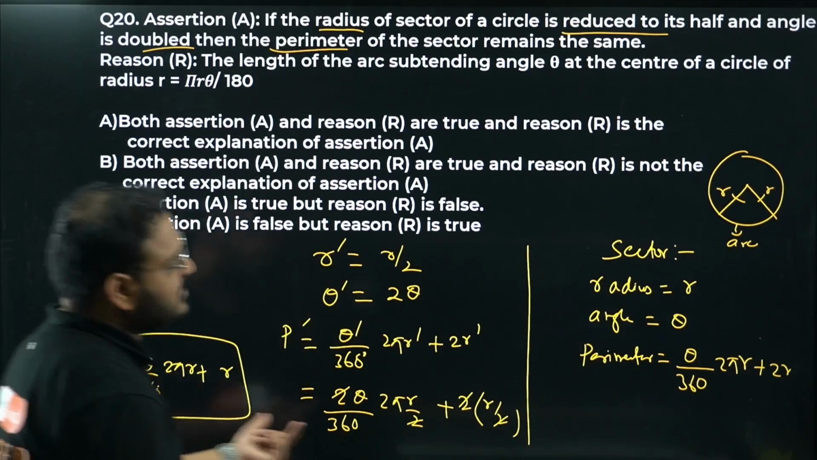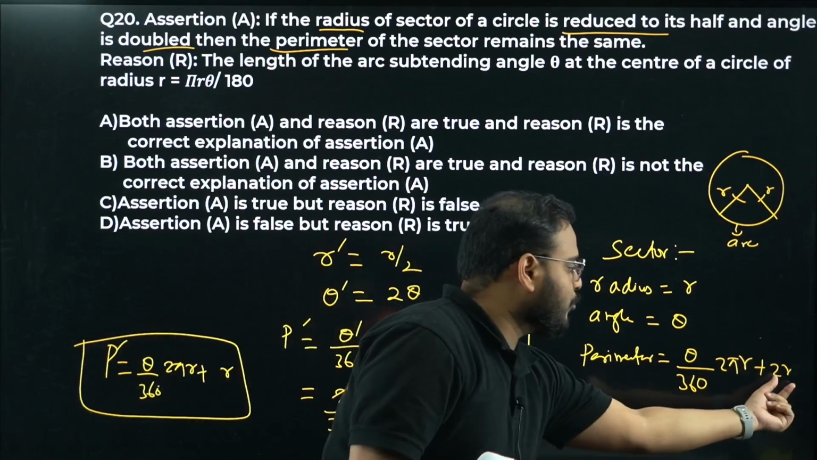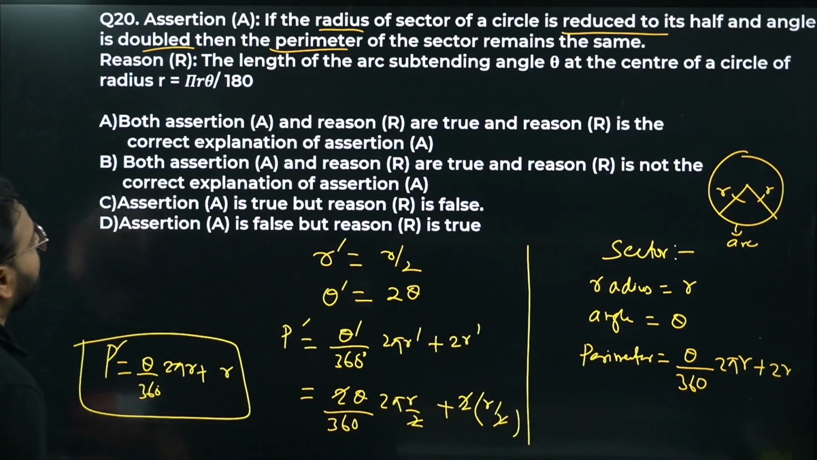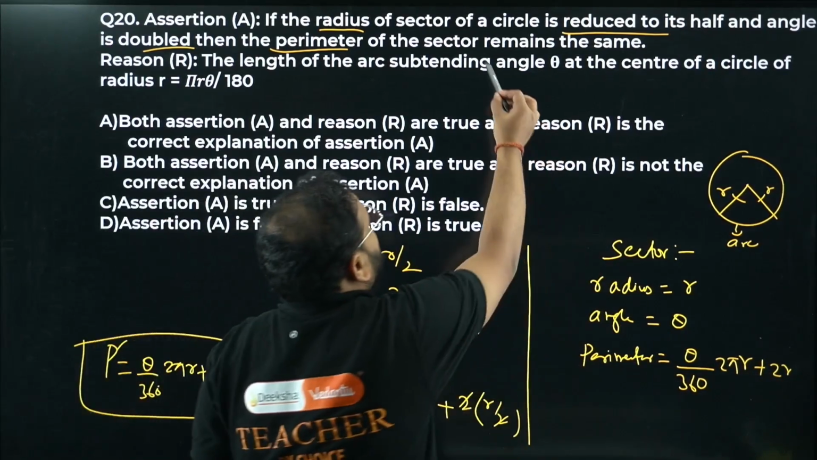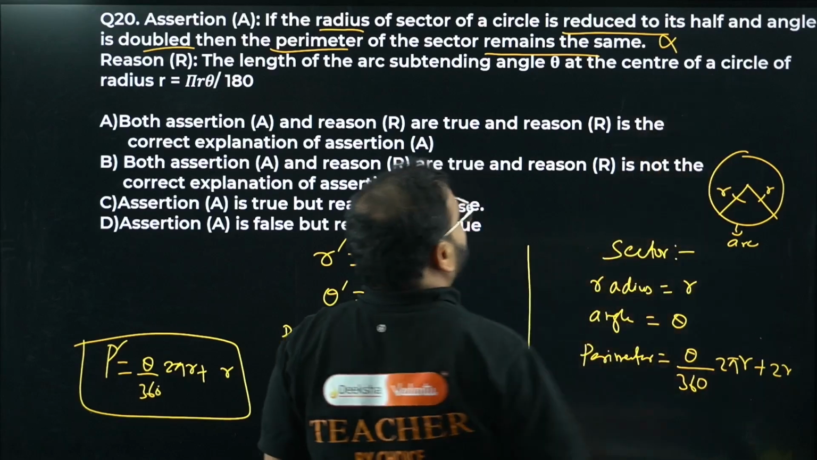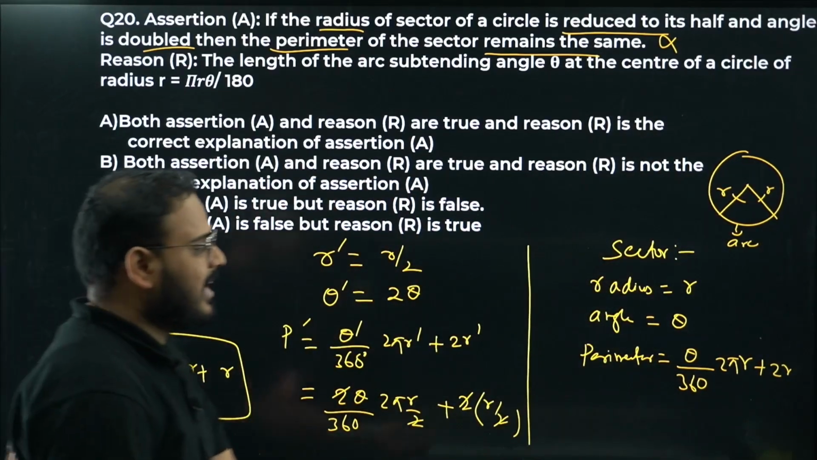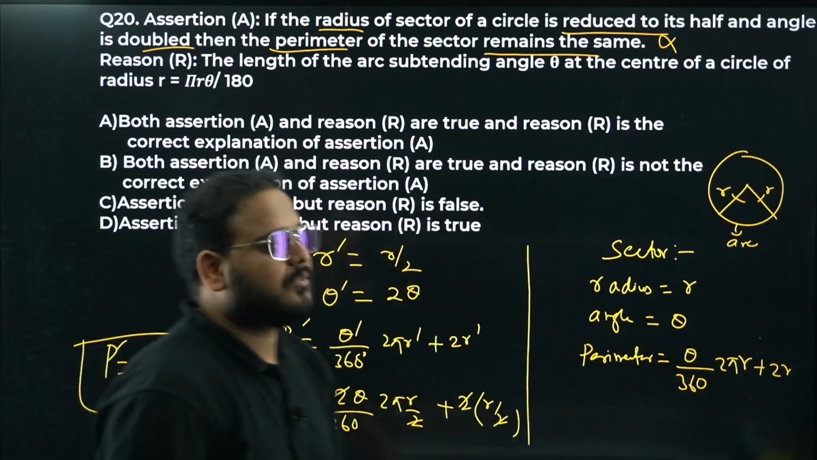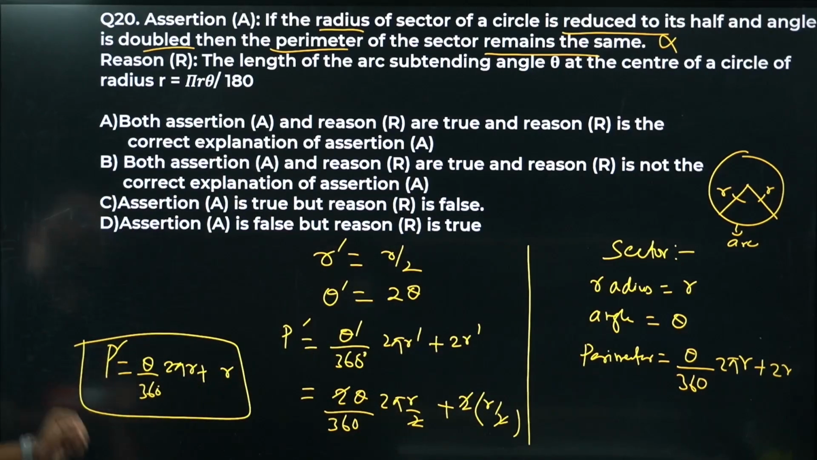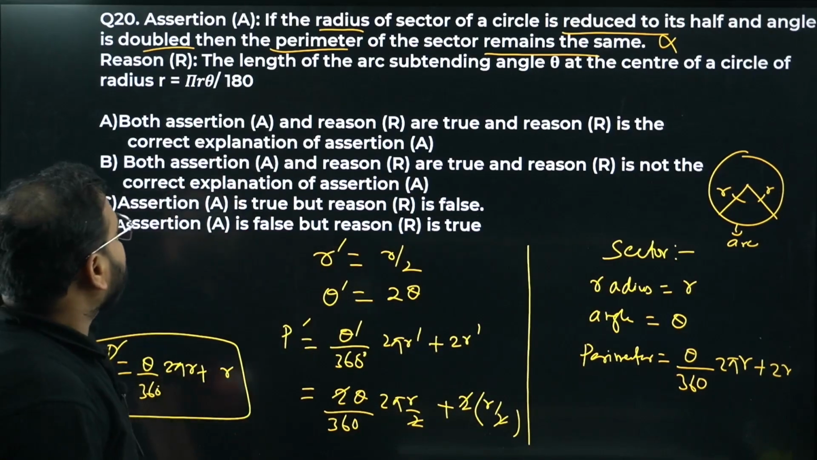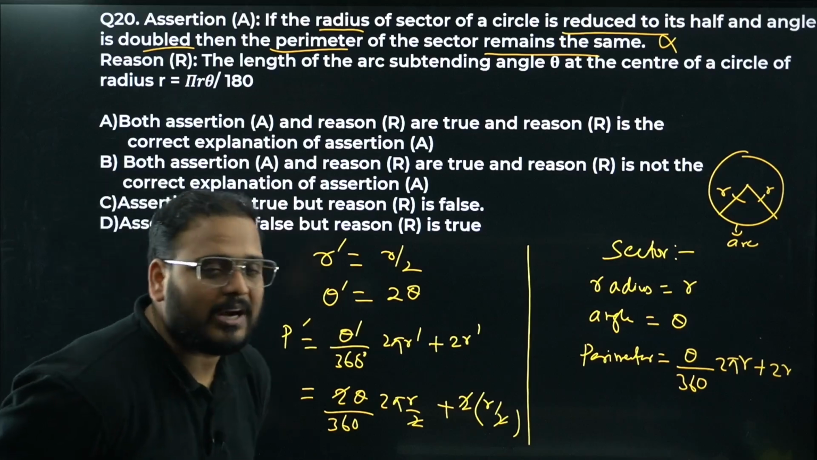Is this the same as this value? We have 2r over here, whereas we have only 1r over here. They are saying that it remains the same. It means incorrect, bacha. It means incorrect. How come, sir? We have only 1r over here, and we have 2r over here in the original case. Okay. After this change, the perimeter is changing. Now let's look at the reason. So the assertion is wrong for that reason.